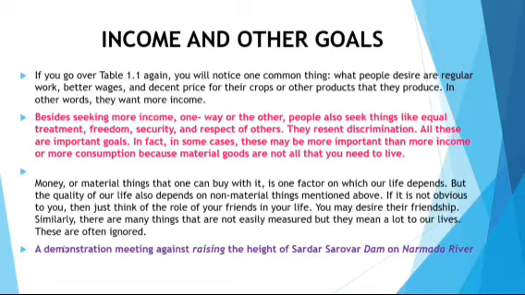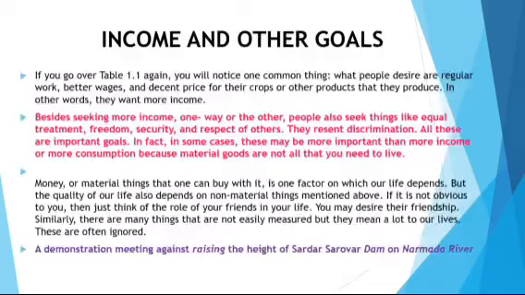And here, a demonstration meeting against raising the height of Sardar Sarovar Dam on Narmada river. So, a meeting was conducted against what? The height of the Sardar Sarovar Dam on Narmada river, because they did not think about any economic growth here. Okay. Now here this is the picture of the people who are sitting and fighting for what? For Sardar Sarovar Dam near the Narmada river. The government has planned to construct a dam.